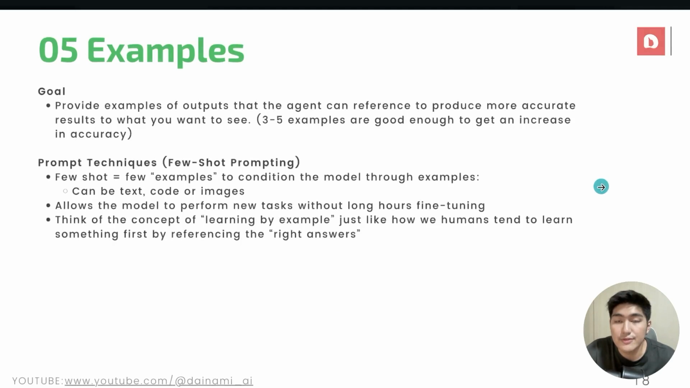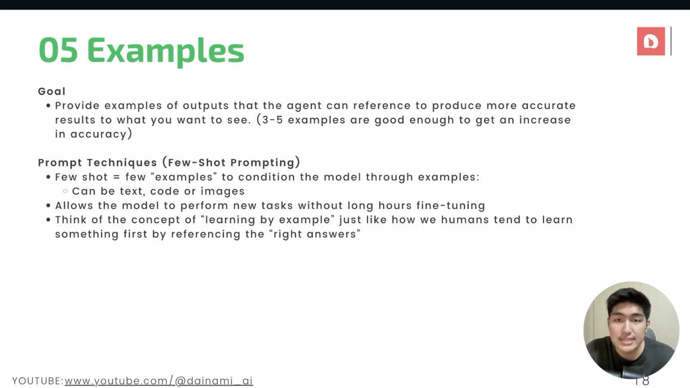And of course, moving forward, we definitely want to give it examples as well. So after we give it the different tasks and context that we have, giving examples will really help the agent to be able to reference and produce more accurate results to what we exactly want to see. And one of the popular techniques that we can use here is called few shot prompting.